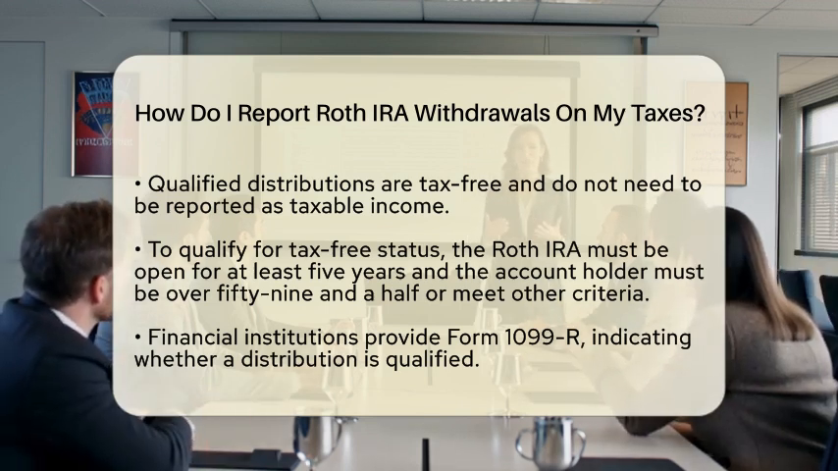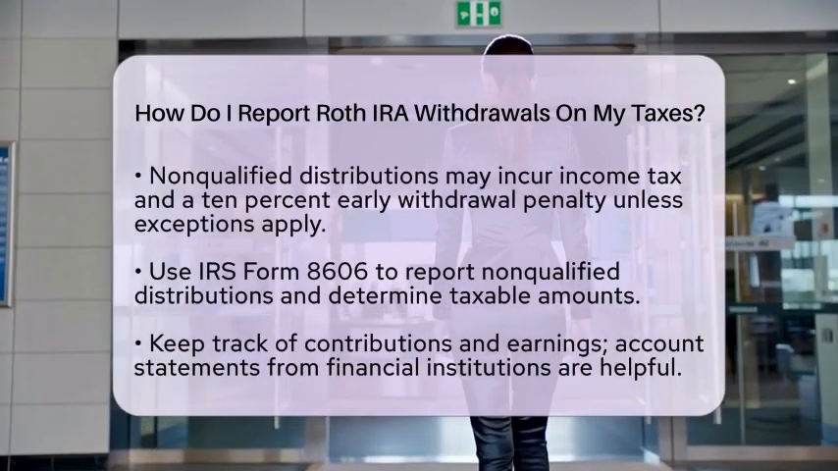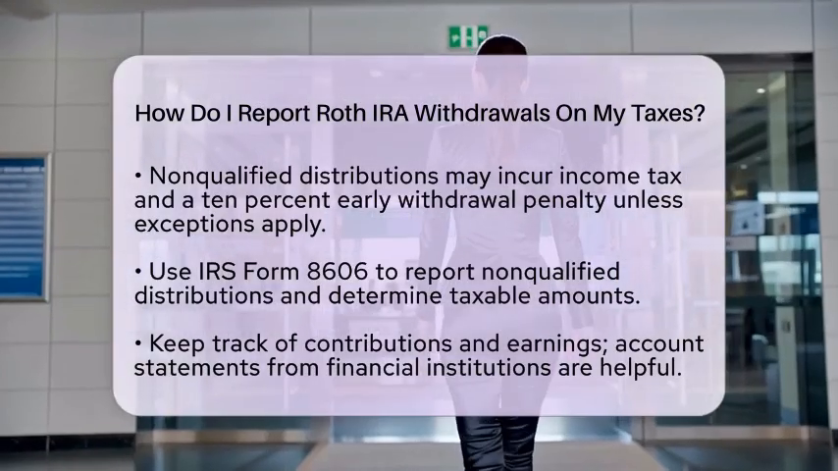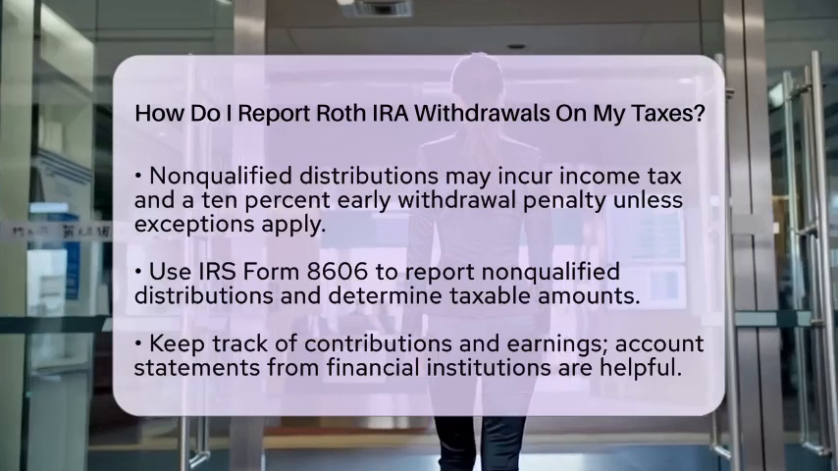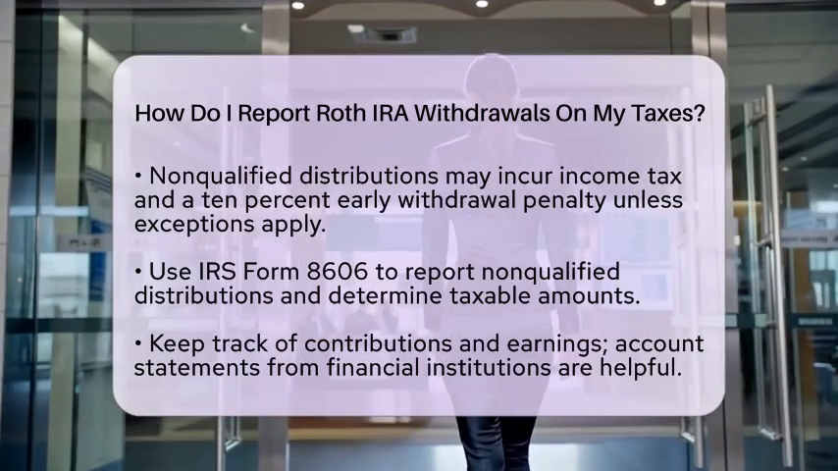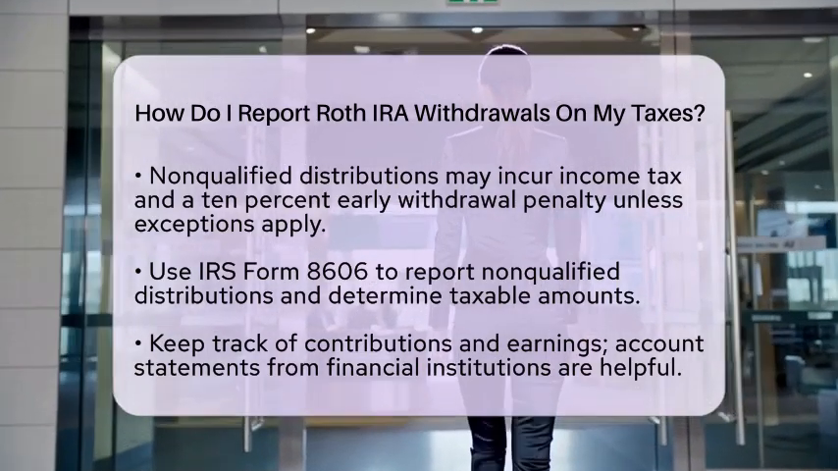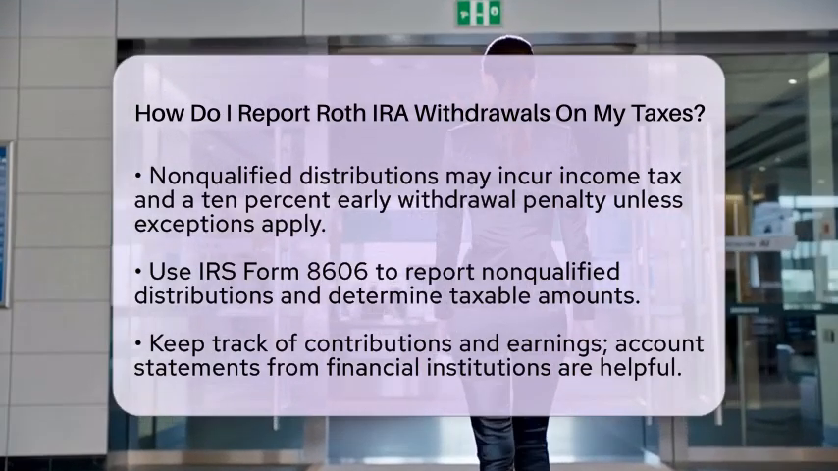To report a non-qualified distribution, you will need to file Internal Revenue Service Form 8606. This form helps determine the taxable portion of your withdrawal and whether any penalties apply. It is also important to keep track of your contributions and earnings. Financial institutions like banks and credit unions provide account statements that show this information.